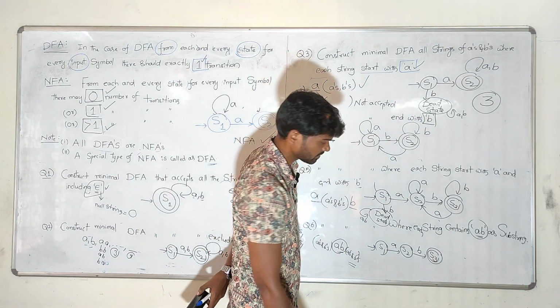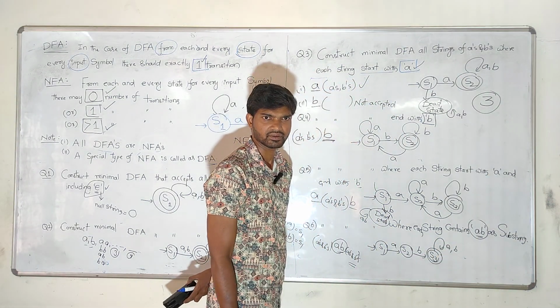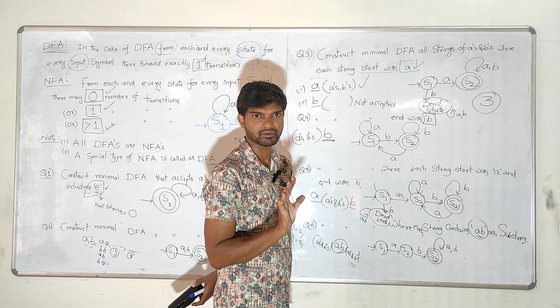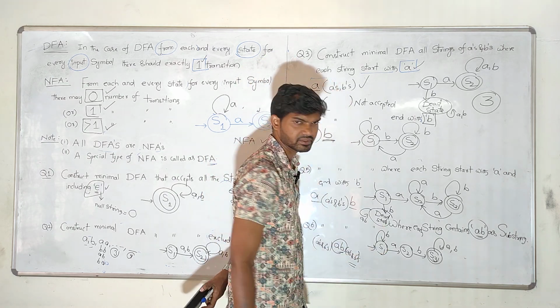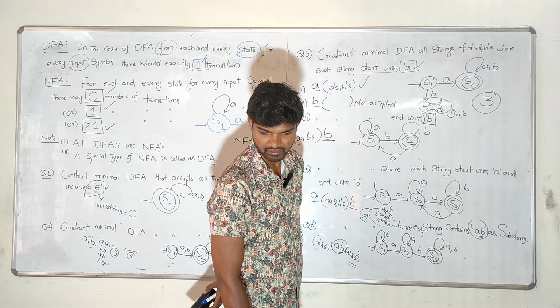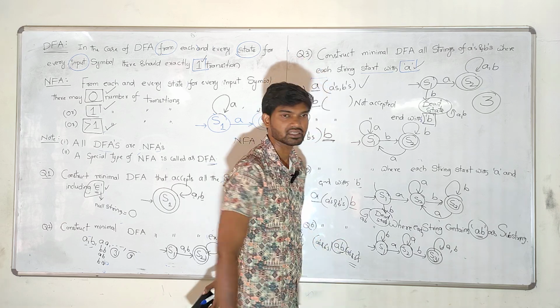Like this. This is the diagram. And at the end, any number of A's and B's come, any problem for us? No problem for us. It always contains AB as a substring. And before that, any number of B's come, any problem? There is no problem. And in between, any number of A's come, any problem? No problem. Like this. This is the basic diagram of strings which contain AB as a substring.